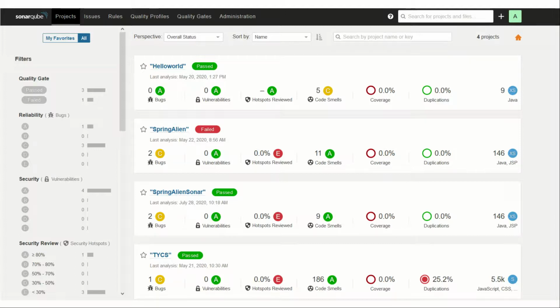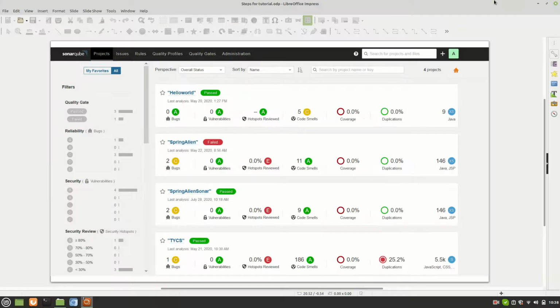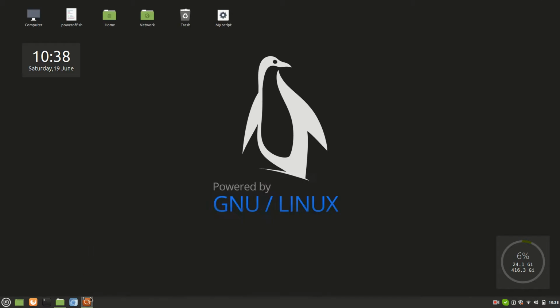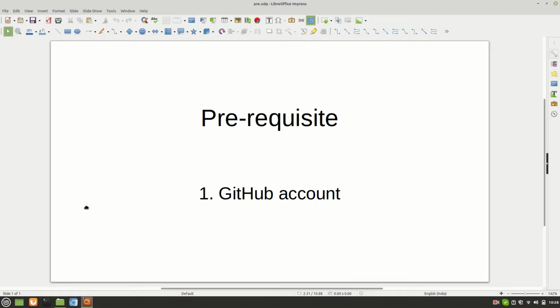So today we'll set up this entire workflow from scratch, right from GitHub till SonarCloud, for an Angular application. For this we have one prerequisite, and that's pretty simple: you should have a GitHub account. That's it. We'll do this for an Angular project. Even if you are using any other programming language like Java or React, you can continue with this demo as there is nothing specific to Angular. As I already said, you just need one thing, that is a GitHub account.